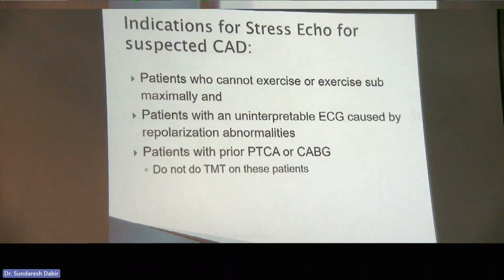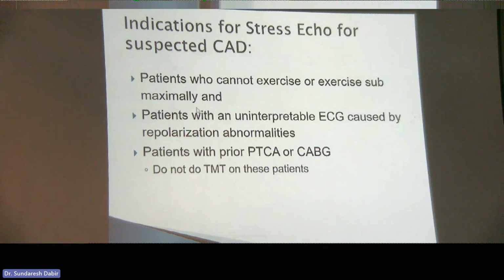Now, let me ask you, how many of you are doing dobutamine stress echoes in your hospital? Raise your hands. Let's see. How come the rest of you not doing? Why? Why? Somebody shout out. Not doing dobutamine stress echoes. See, it doesn't matter if you're doing this or not doing dobutamine stress echoes. Your examiner is going to ask you about this. Okay, so you need to know this.